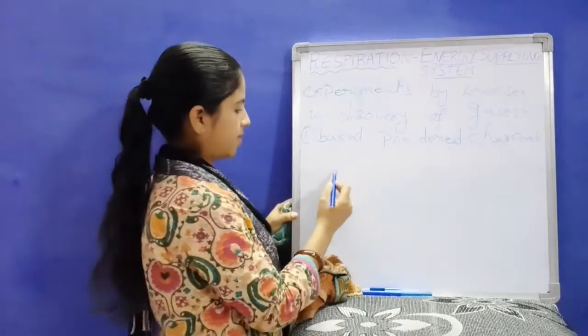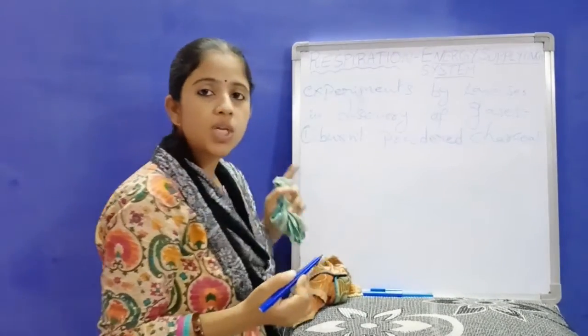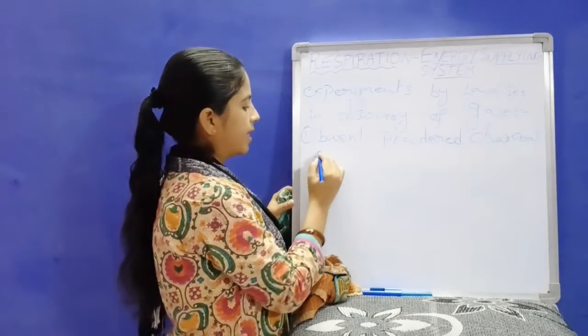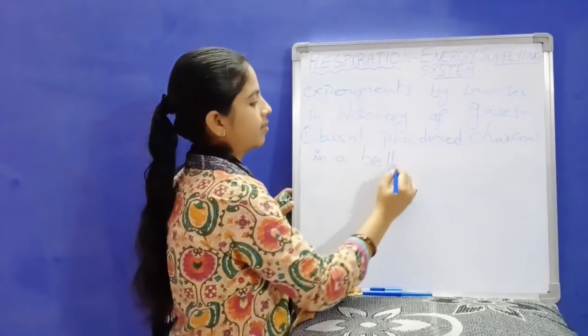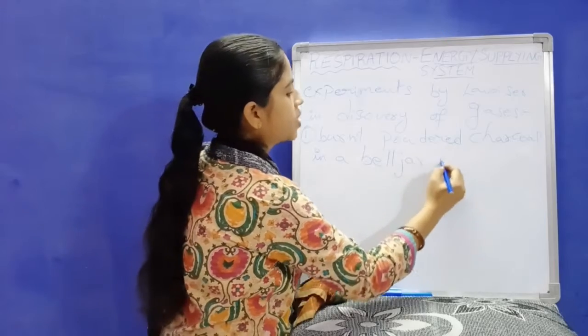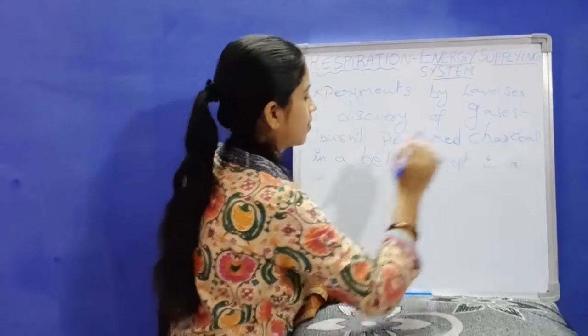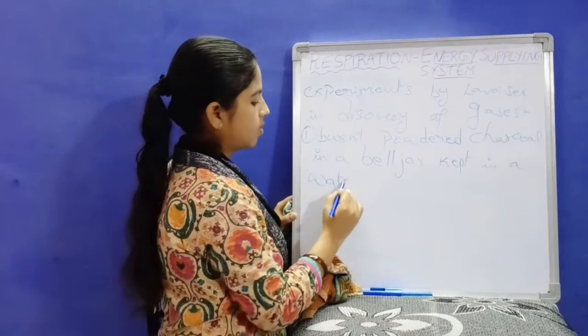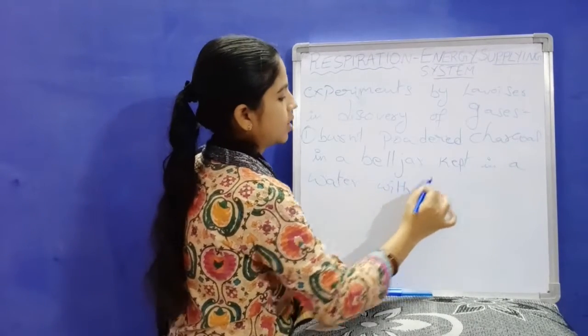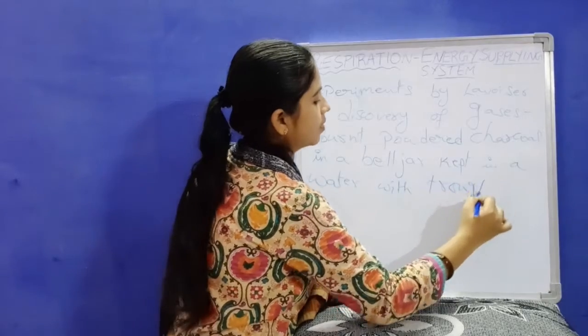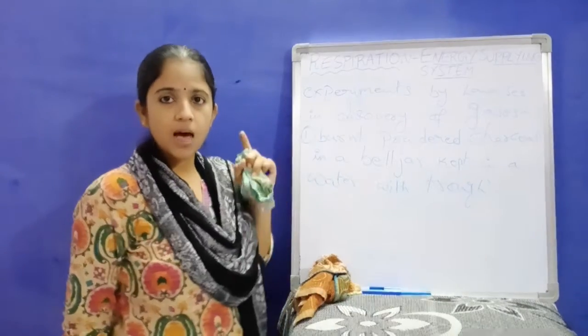How did he burn it? He burnt the powdered charcoal in a bell jar kept in a trough of water. This is the statement given in your textbook. What does it mean?